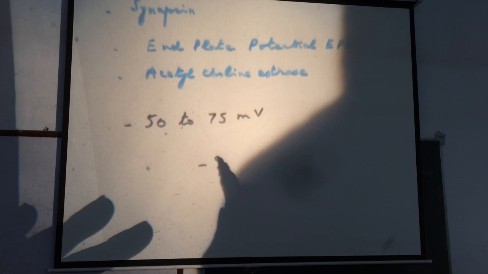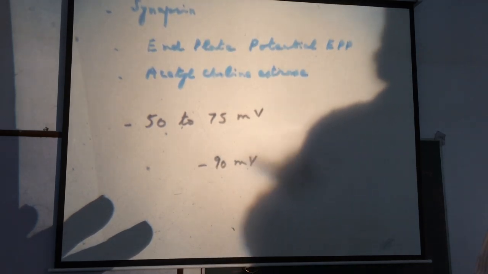Minus 90 millivolts is the resting membrane potential in the muscle fiber.